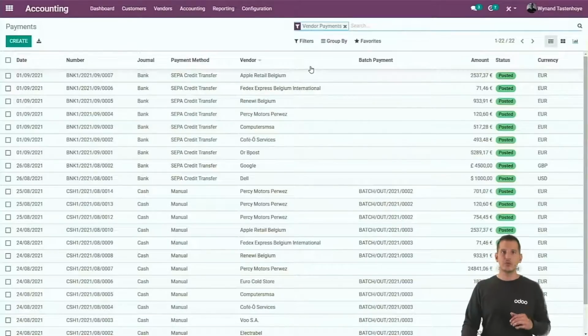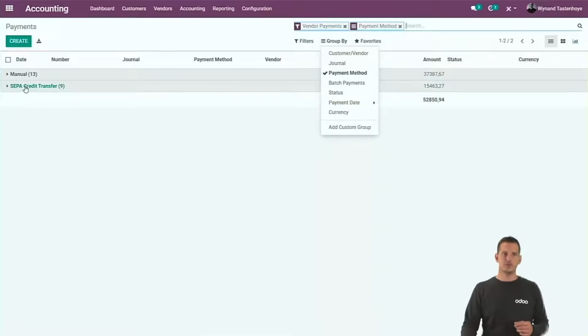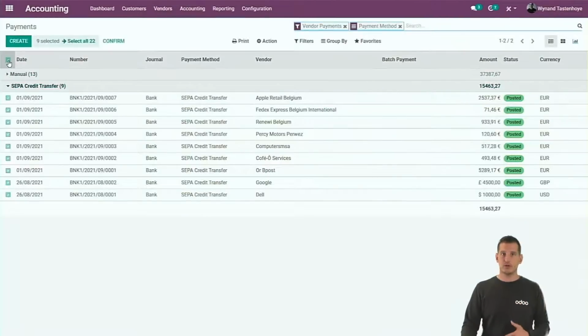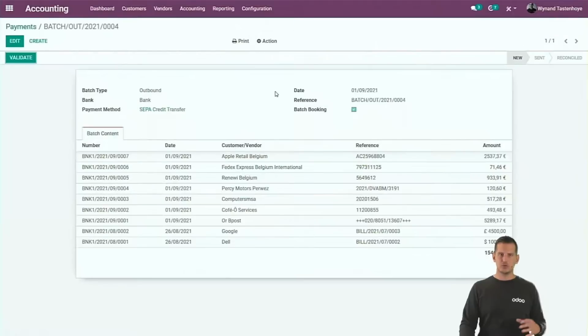Well, I want to create a batch file for all the ones that are with the SEPA credit transfer. So first of all, click on the group by payment method so that you can select all the ones that are with the type of SEPA. Now we're going to create a batch of it, in order to take all of them together in a batch that we can send to the bank.